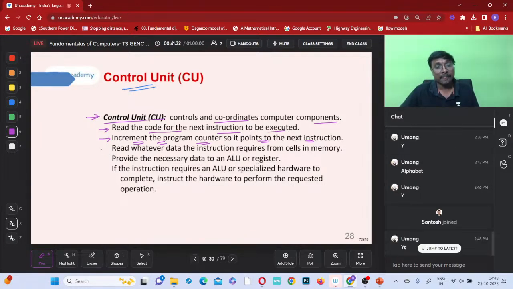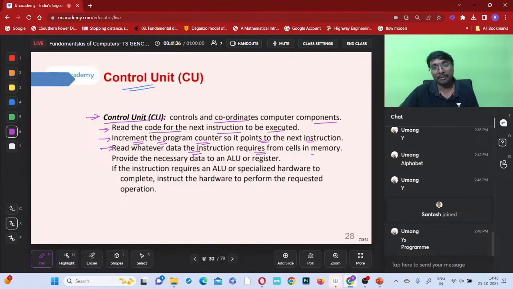So now, read whatever data the instruction requires from the memory cells. It will be reading all the data from whichever memory part the data is required for this process to happen. For a particular process to happen, which data is required from which memory, who will be deciding? Who will be taking? This control unit only will be taking and deciding, isn't it?